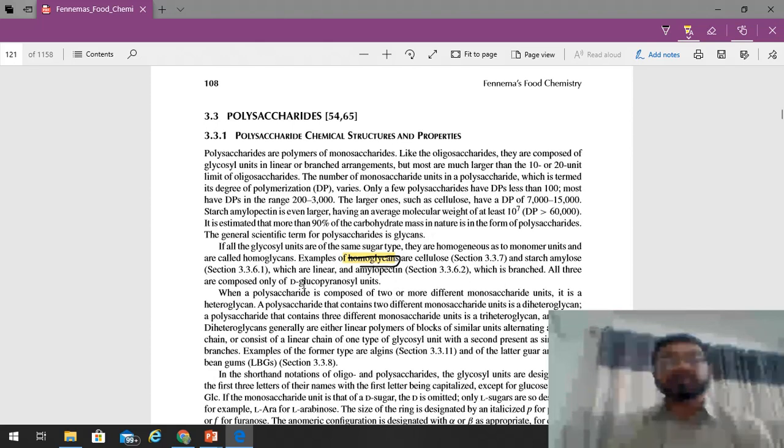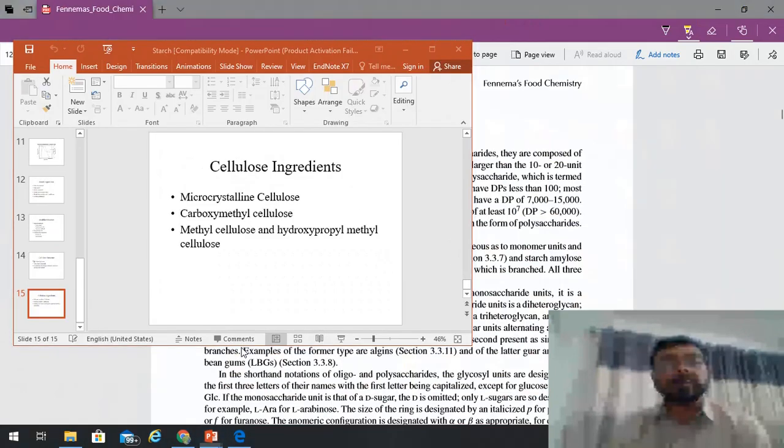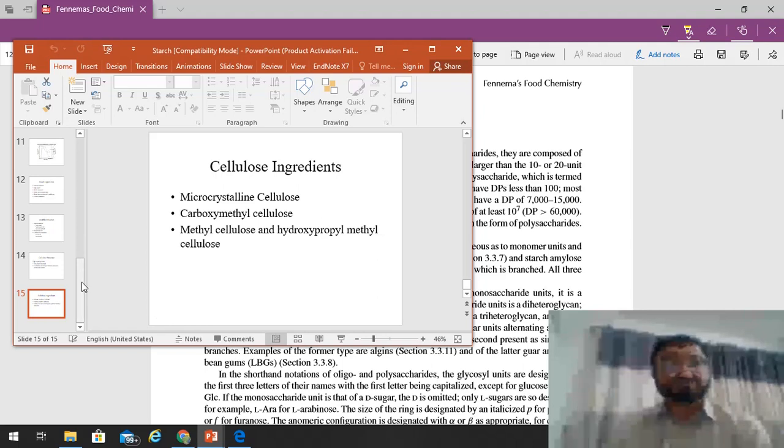And there are some polysaccharides that will be called heteroglycans. So heteroglycans means composed of different kinds of monosaccharide units. For example, that may consist of galactose and mannose in a series of chain of more than 10 units. So these are called heteroglycans. We will start with the homoglycan molecules, especially those that are more important.